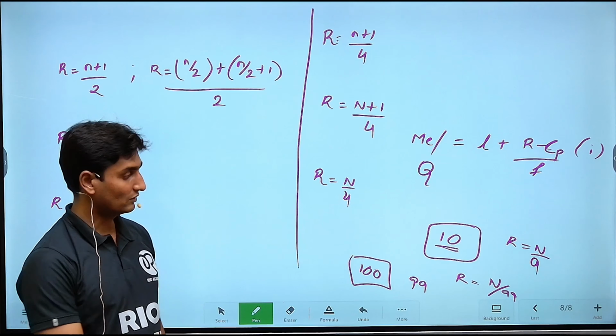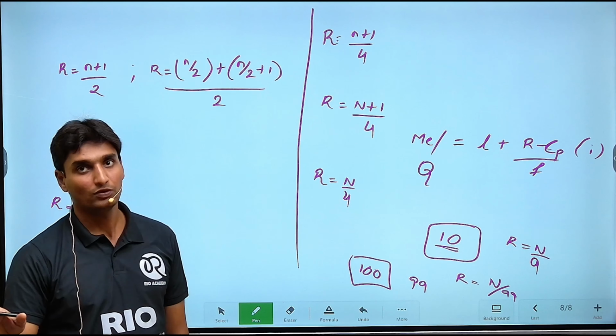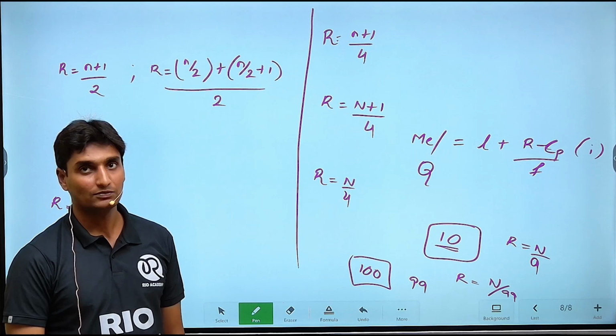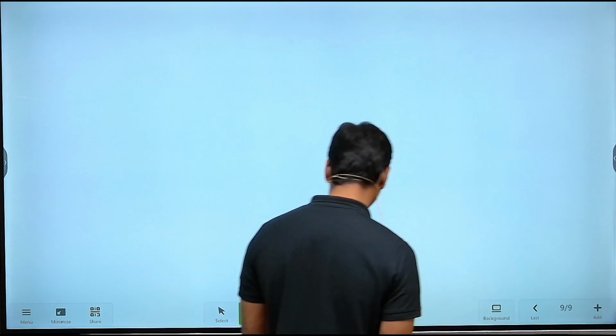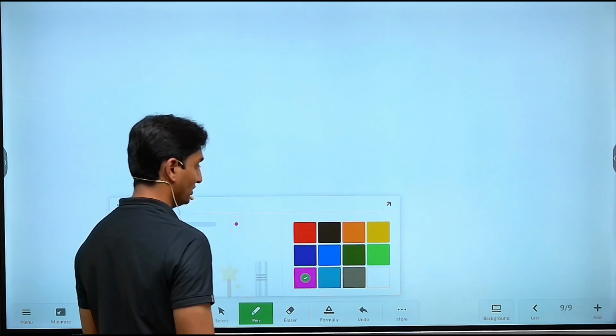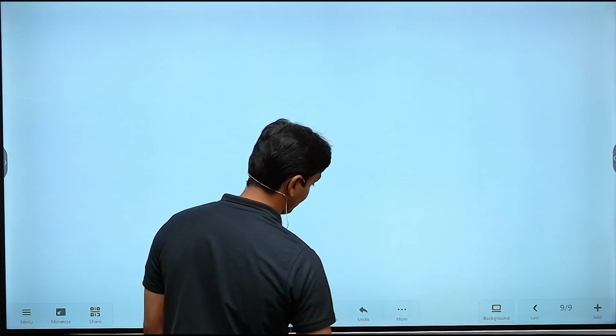So this, guys, basically is the concept of positional averages. If you have doubts, please ask. If not, then there is another point that I'd like to add. With that, we'll be coming to an end of the positional average part.